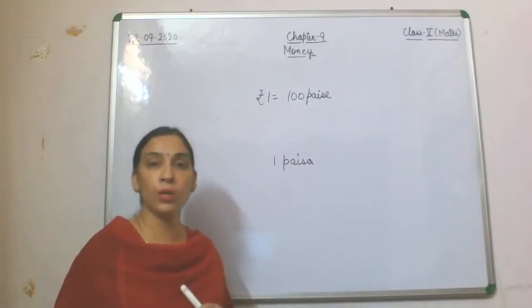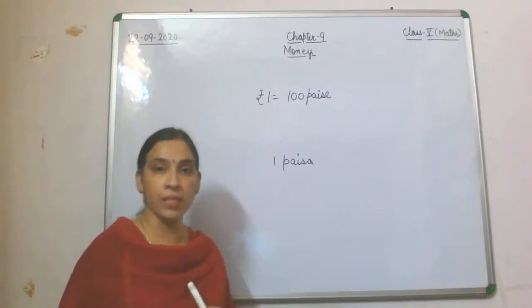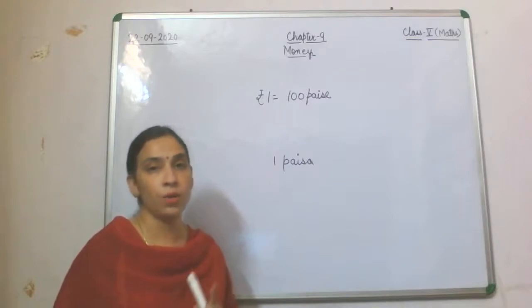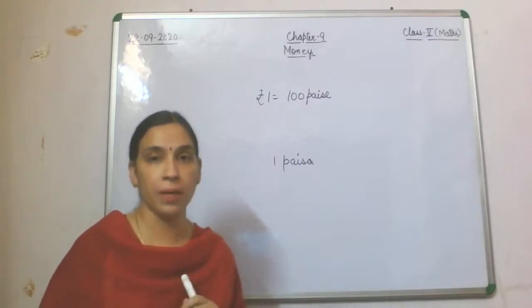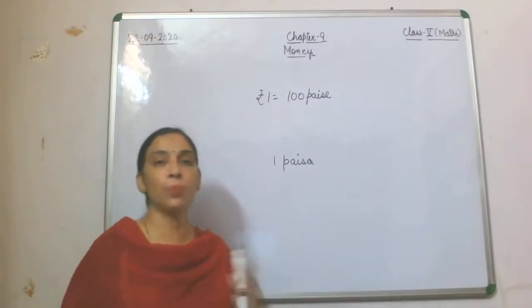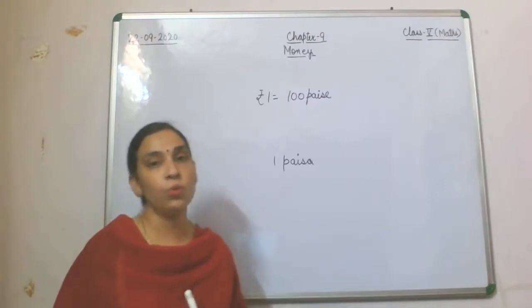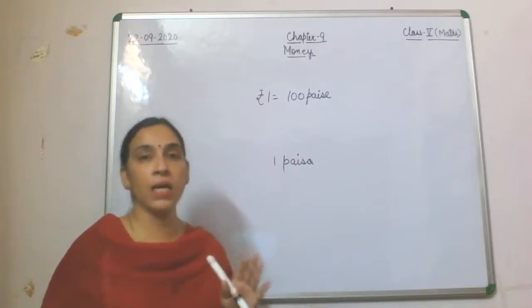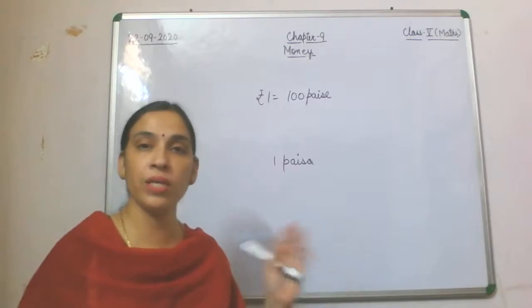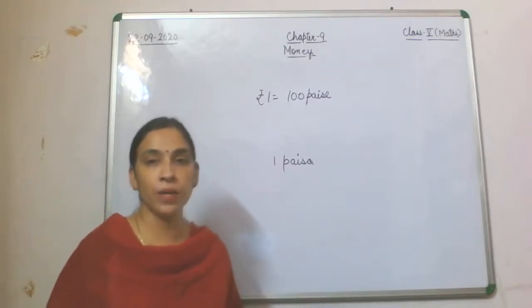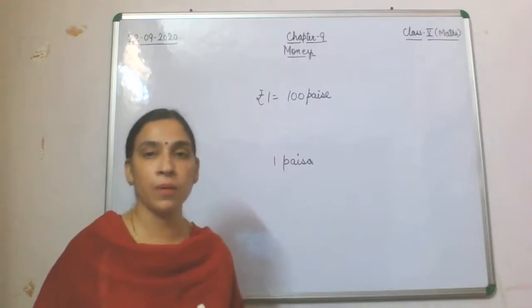If you want to convert a rupee into paise, means a higher or bigger unit into a smaller unit, what will you do? You will multiply. And if you want to convert paise into rupee, you will divide. The funda is the same as we were doing in conversion of measurement. Here the bigger unit is rupee and the smaller unit is paisa.